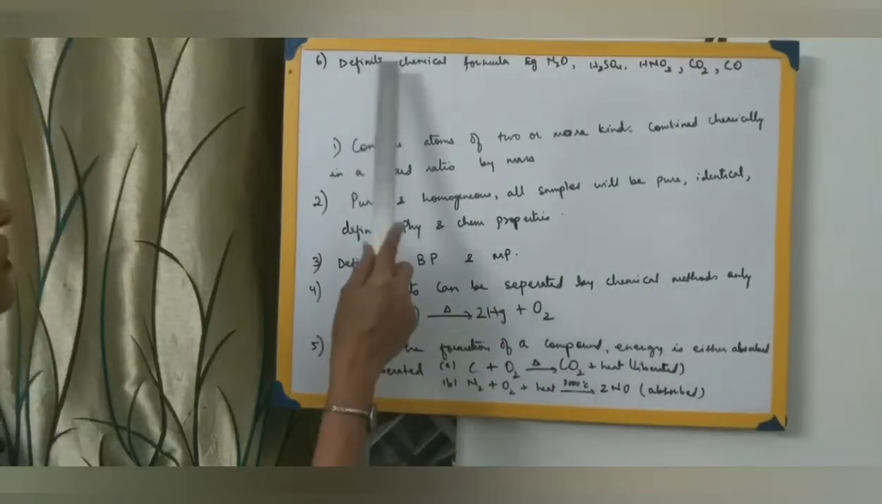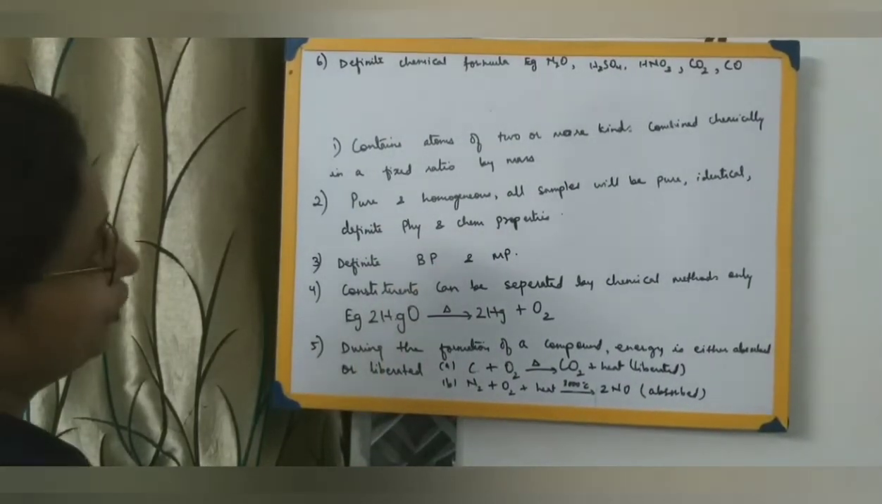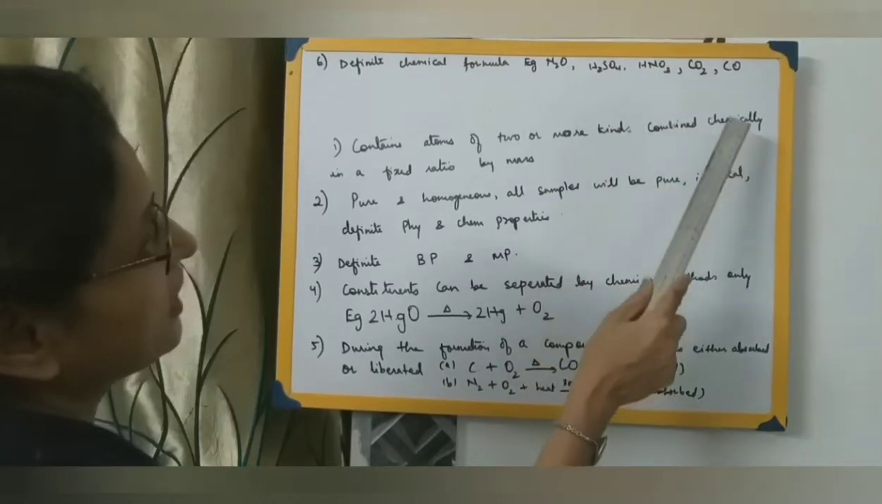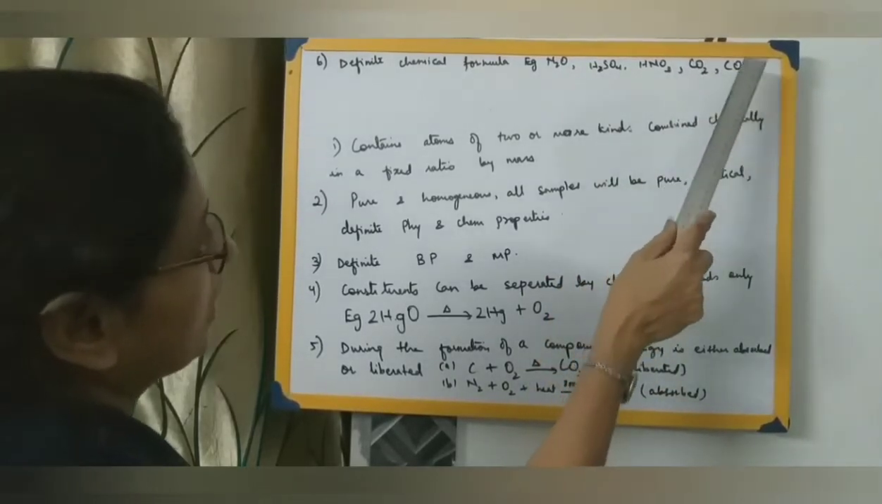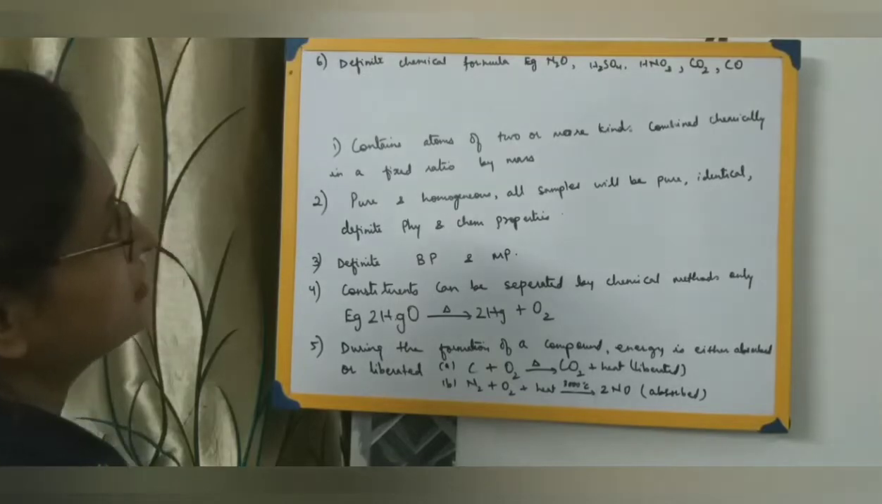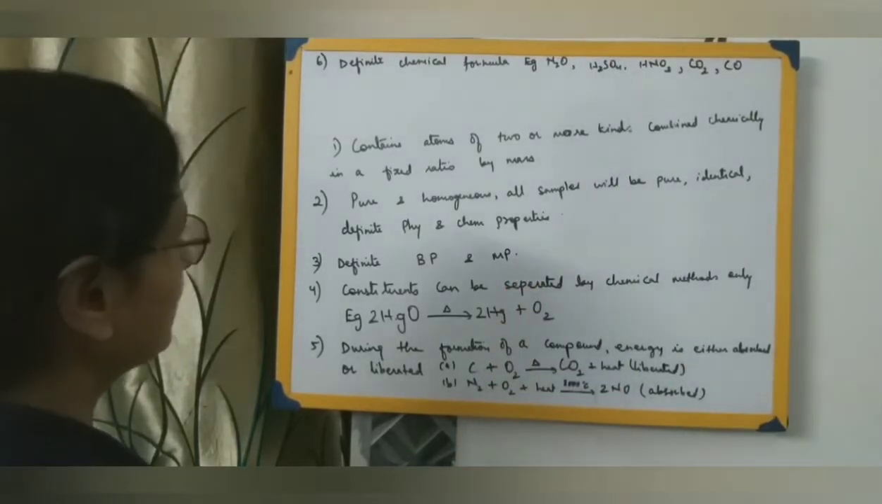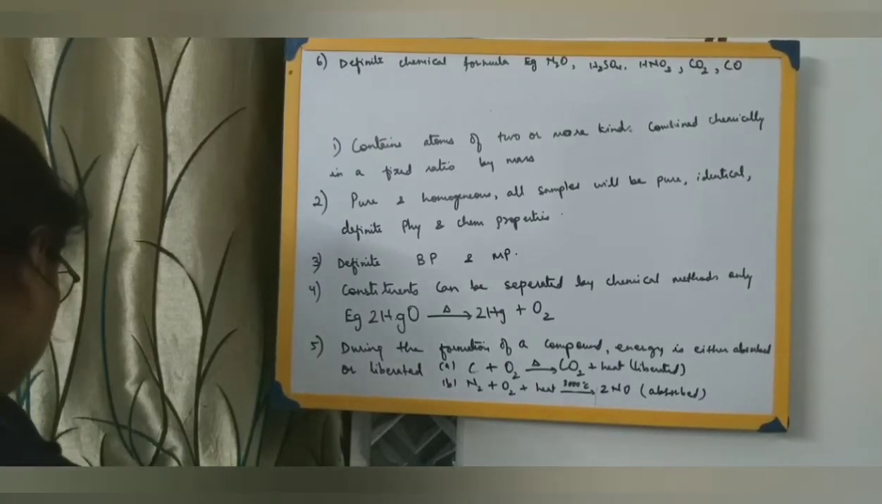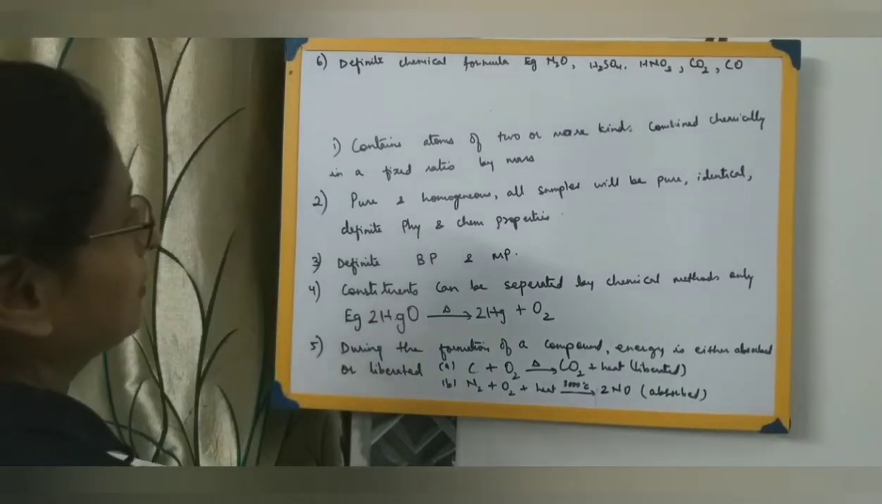Then all the compounds have a definite chemical formula. For example, N2O, H2SO4, HNO3, that is nitric acid, carbon dioxide, that is CO2, carbon monoxide, that is CO, and here this is H2SO4, that is sulfuric acid. So each has been represented by a definite chemical formula. Now let us have a few more examples of compounds and try to understand in a much better way.